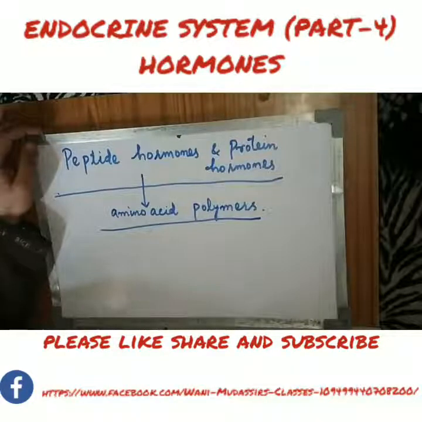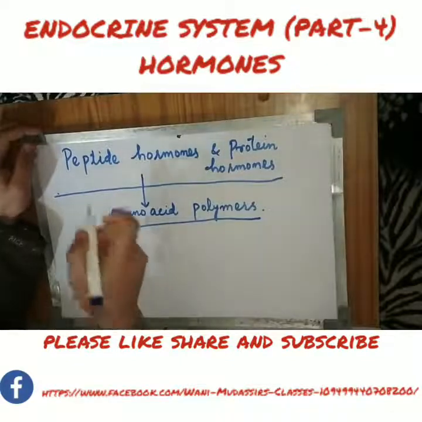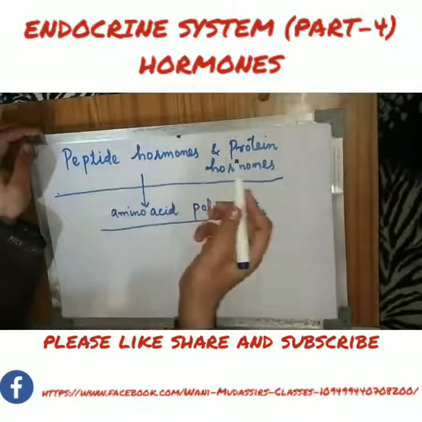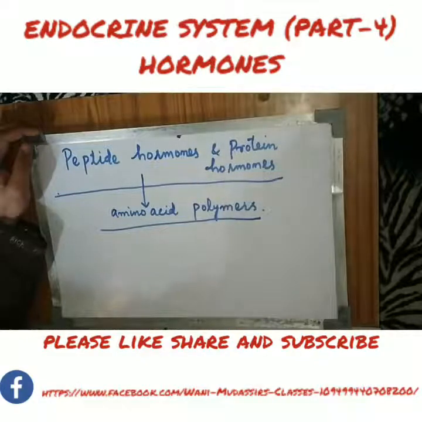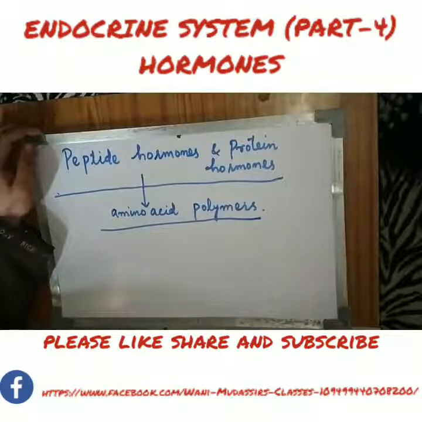Why are we naming them peptide hormones and protein hormones separately? Actually, it depends upon the chains of amino acids, how many amino acids are there. Depending upon that, we give them the name either a peptide hormone or a protein hormone.